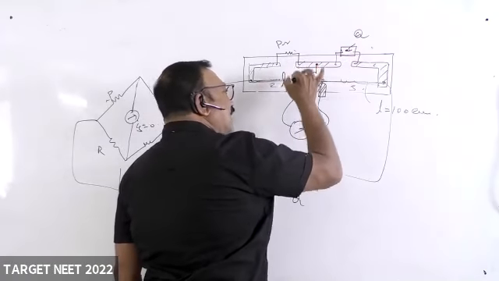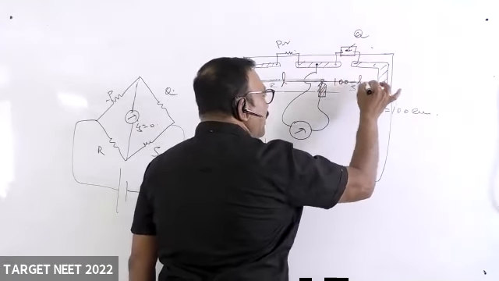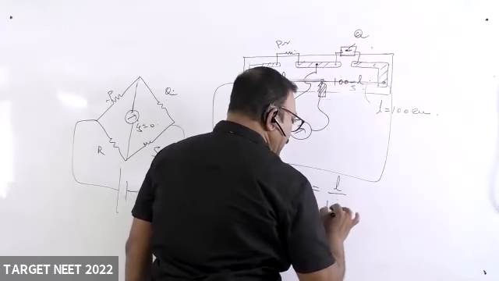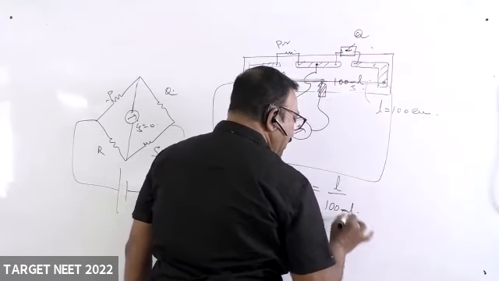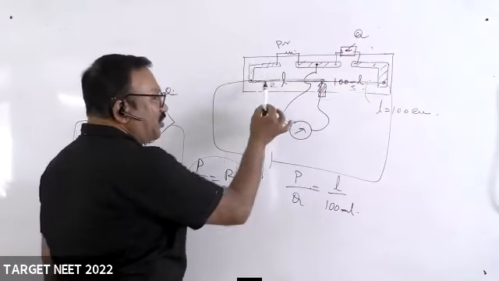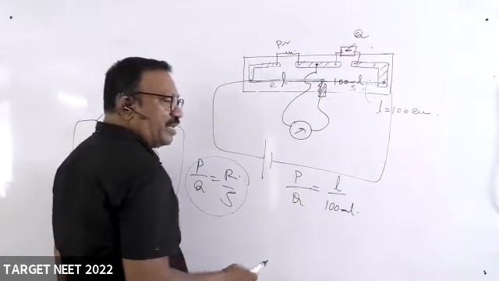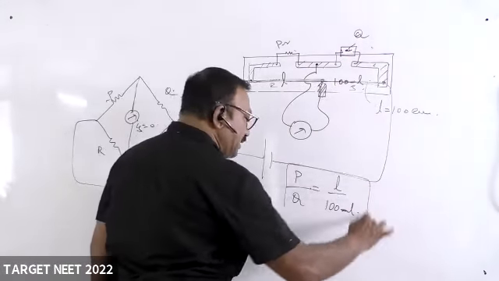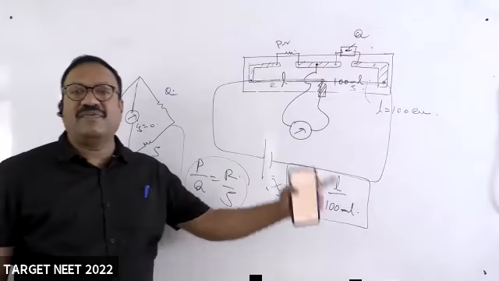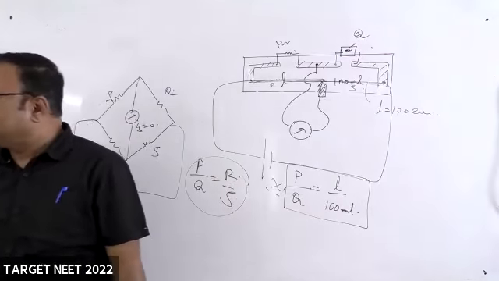Let this be L and this will be 100 minus L. So this is taken as L divided by 100 minus L, because resistance is proportional to length. Constant factors will get cancelled. This is the principle of meter bridge. Of course, it works on the principle of the Wheatstone bridge only.